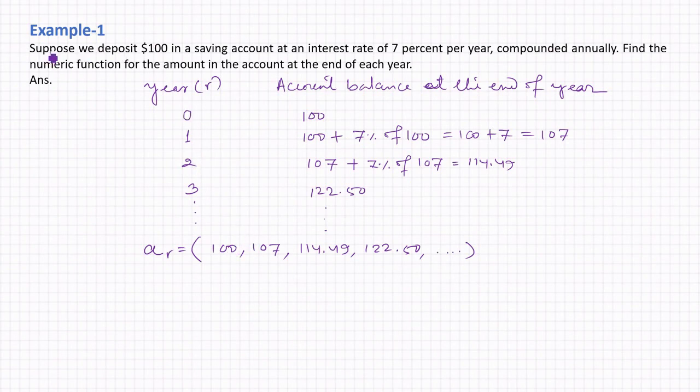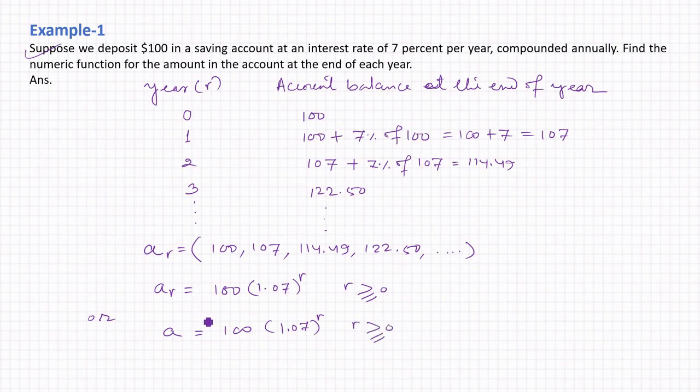See here, this particular example is an example of finding compound interest. We can write this numeric function in a concise manner. So a_r can be written as 100, that is the principal amount, into 1.07 to the power r, where r is greater than or equal to 0. Or we can simply write it like this, without the subscript r: a is equal to 100 into 1.07 to the power r, where r is greater than or equal to 0.